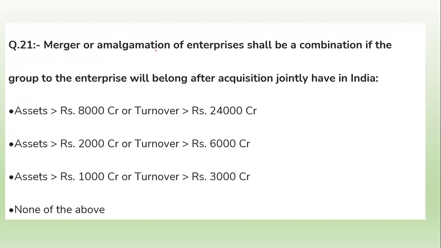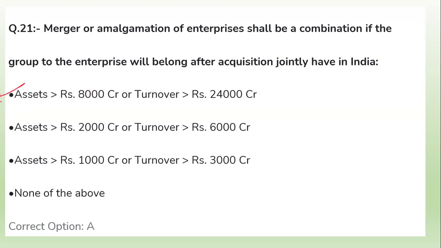Question number 21, merging and amalgamation of the enterprises shall be a combination if the group to which the enterprises will belong after the acquisition jointly has in India, so what will be the right answer for this question? This is also a factual question. The asset is greater than 8,000 crore and turnover is greater than 25 crore. Asset is greater than 2,000 crore and turnover is greater than 6,000 crore. Asset is 1,000 crore or turnover. Asset is more than 1,000 crore and turnover is more than 3,000 crore. So what will be the right answer? That is option number A.